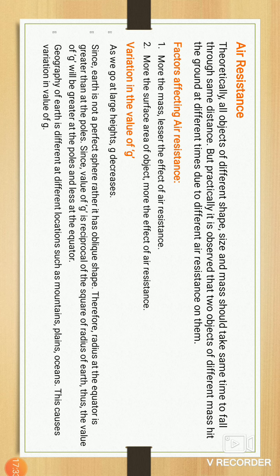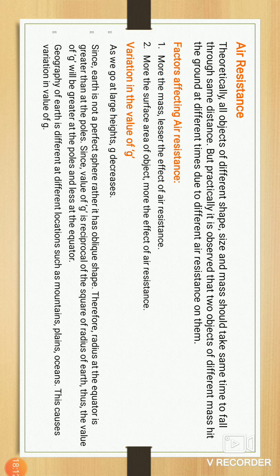Since the earth is not a perfect sphere, rather it has an oblate shape, the radius at the equator is greater than at the pole. Since the value of g is reciprocal to the square of the radius of the earth, the value of g will be greater at the pole and lesser at the equator.